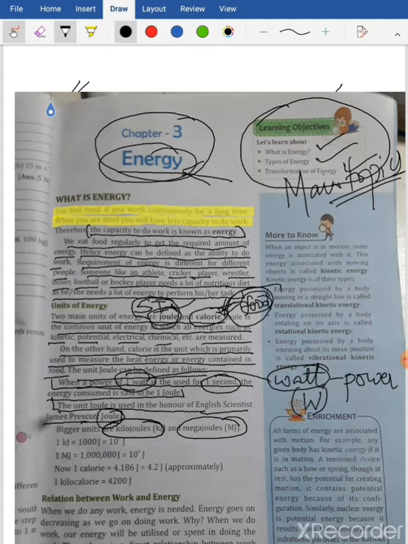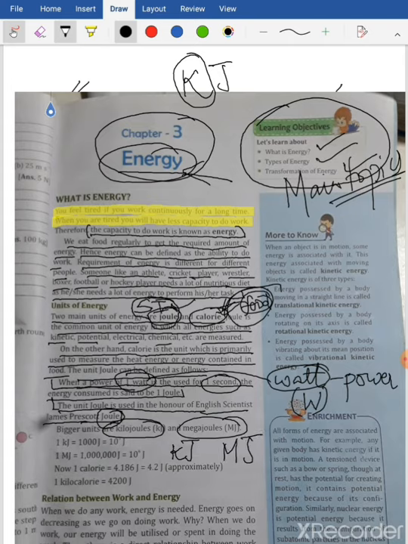So you must remember how the units are written. Here kilojoule is written in this way, small letter k, capital letter J. You always have to write in this way only, okay? Because if you write capital K and capital J, this capital K means unit of temperature, that is Kelvin. It does not denote kilo. Okay, so to denote kilo you must write small letter k. Okay, then megajoule, the unit is MJ.